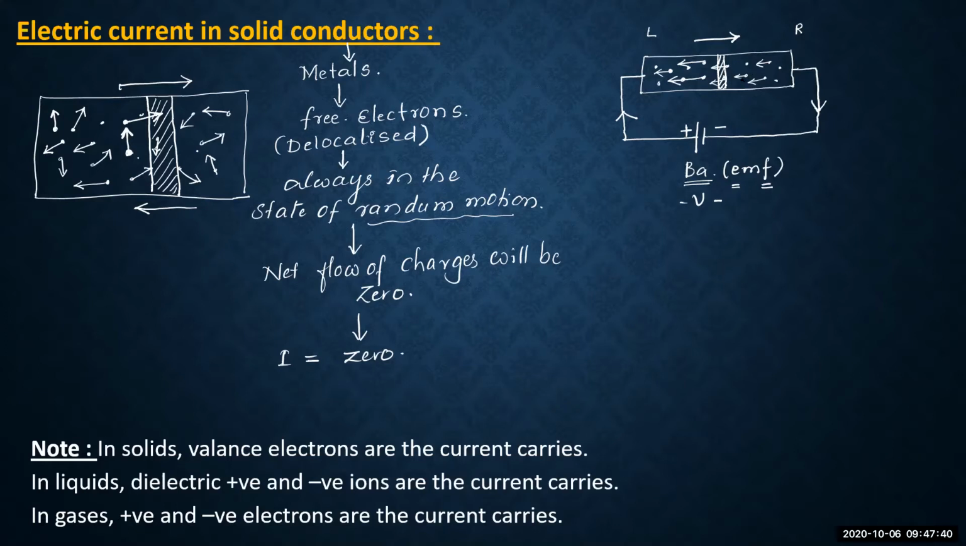Okay, so dear student, to understand the current through solids, we have to understand all these factors. Hence in the metals, the free electrons or delocalized electrons or the valence electrons are the charge carriers. They are known as the charge carriers. They are the ones which carry the charge.